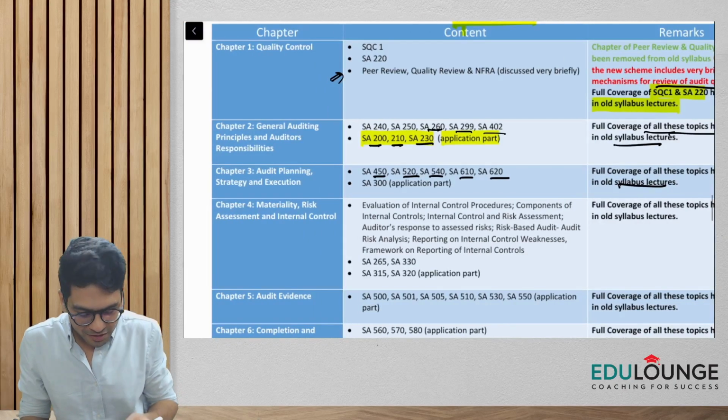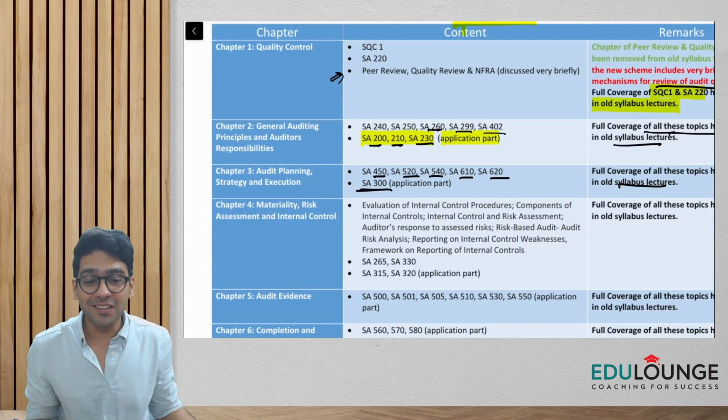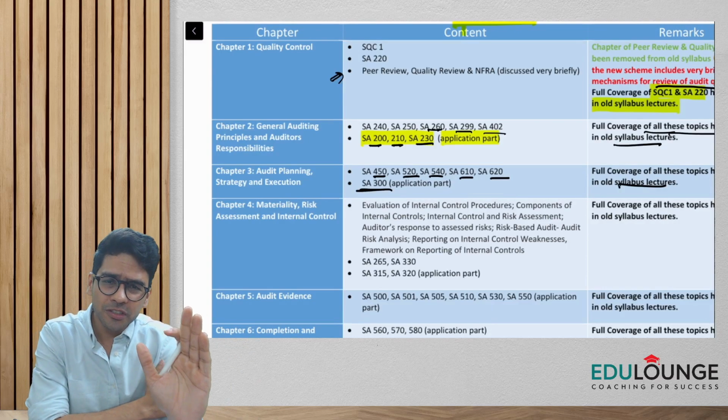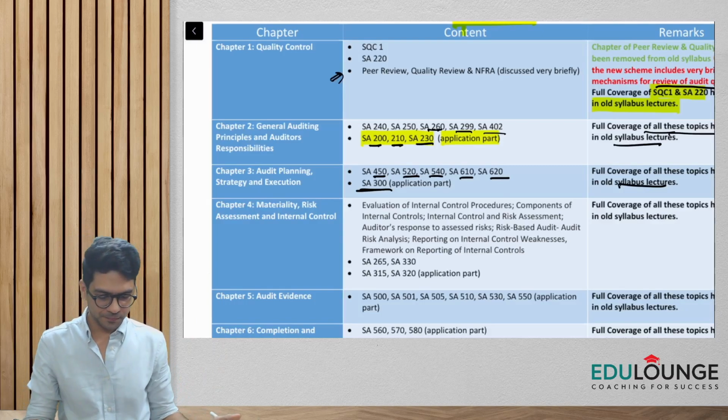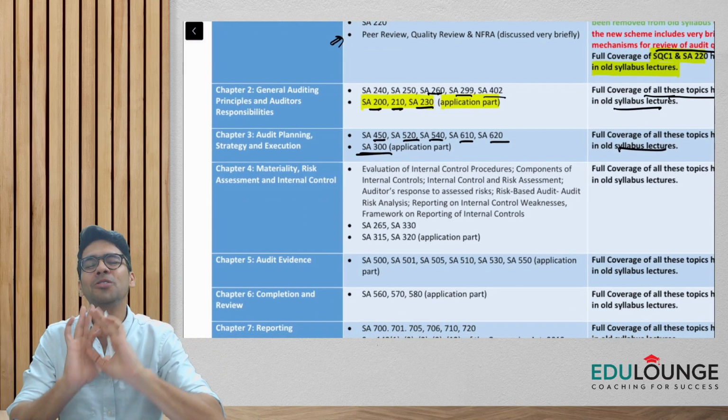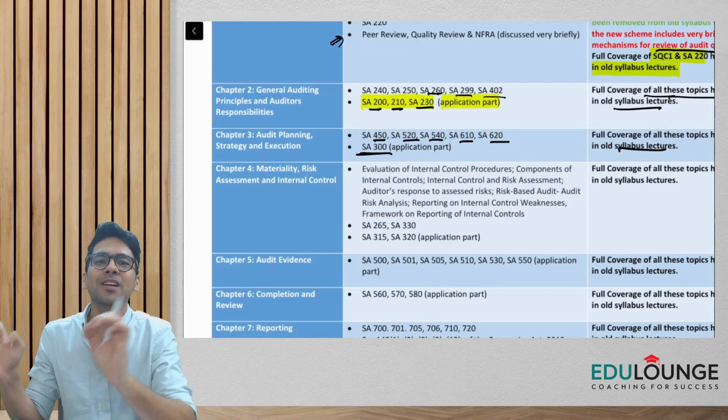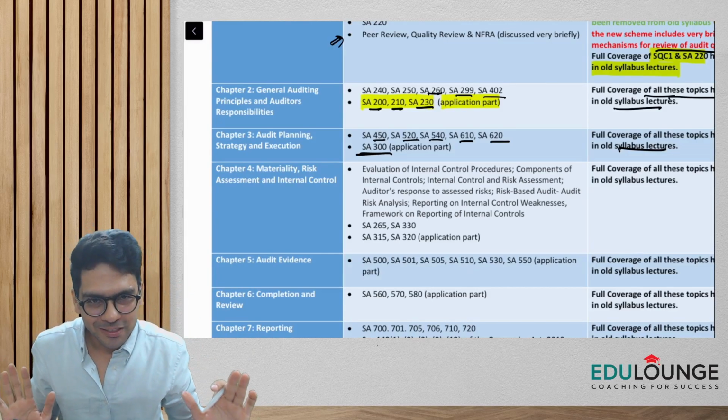In this chapter they are also going to test you on SA 300, just the application part, which we have discussed in detail in our regular lectures. So for chapter 3 also, no need to worry, everything has been covered in your old syllabus lectures.